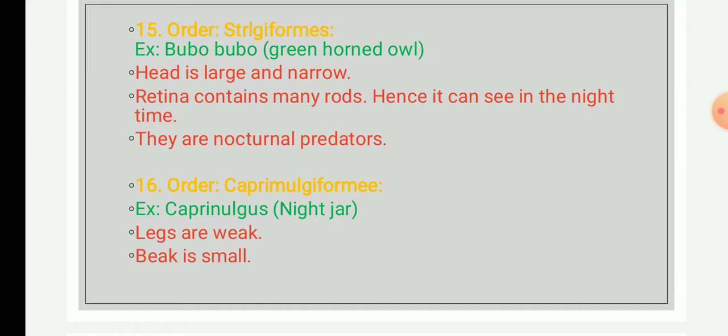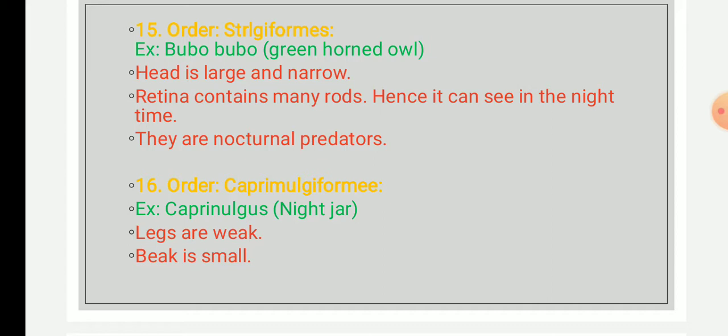The common examples of this order are the common nightjar, the common nighthawk, the great potoo, and the tawny frogmouth. These are the examples of order Caprimulgiformes.